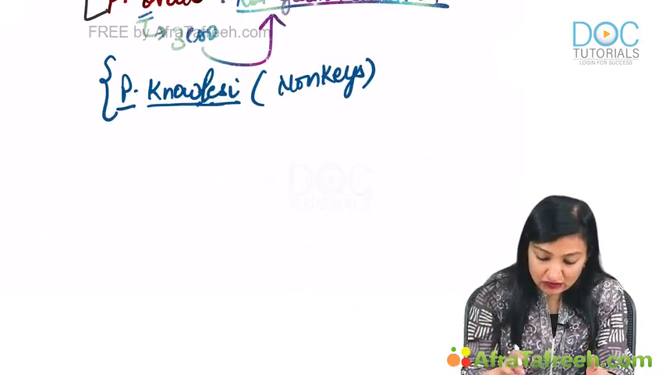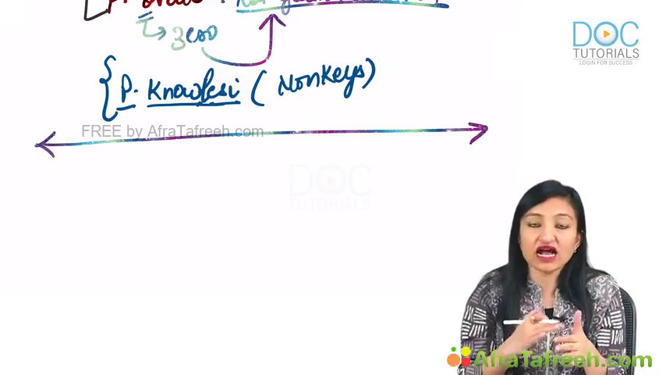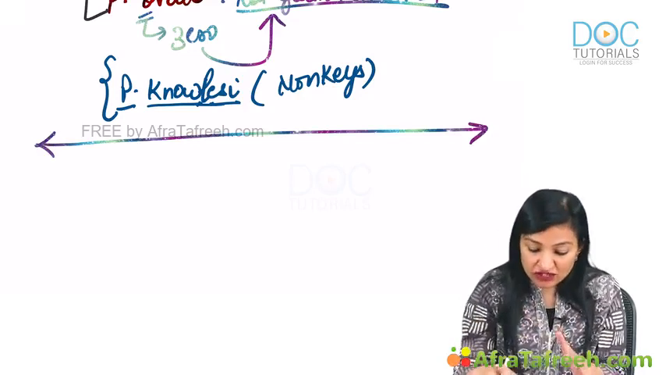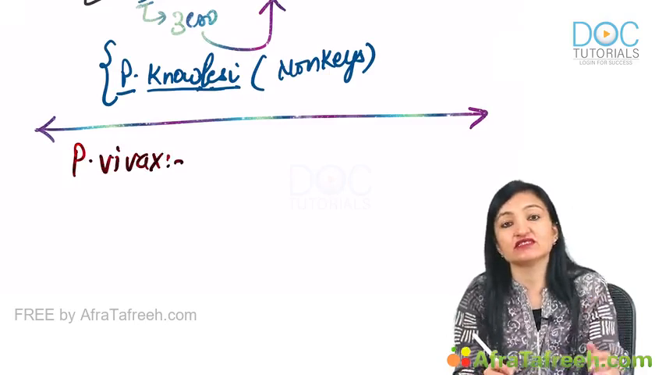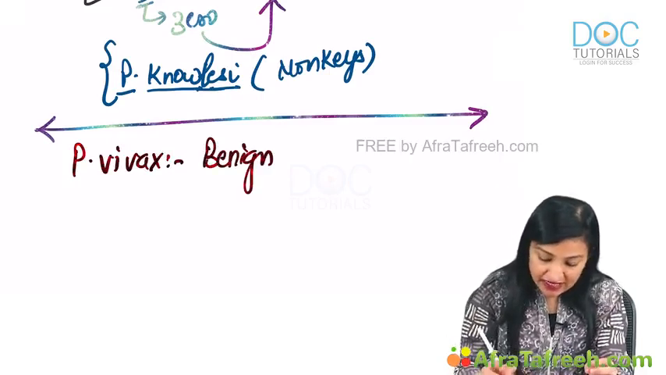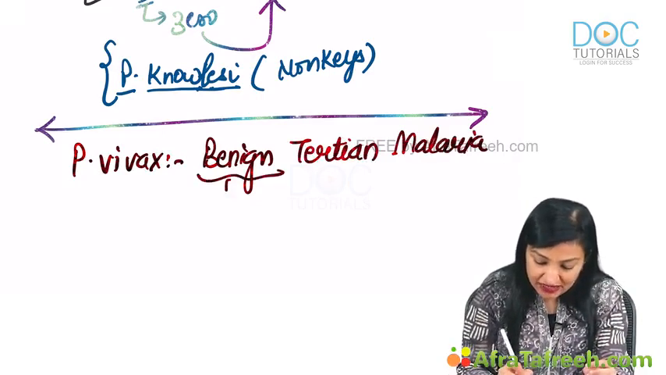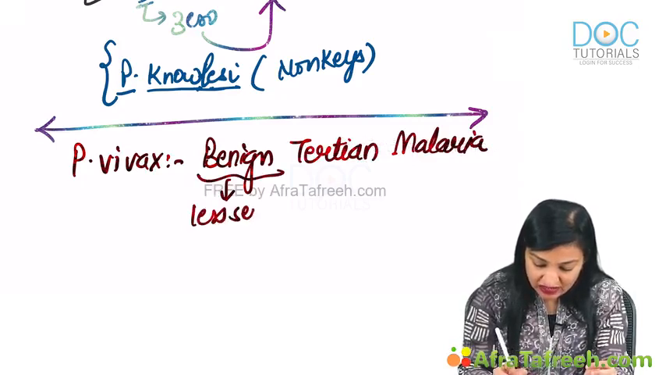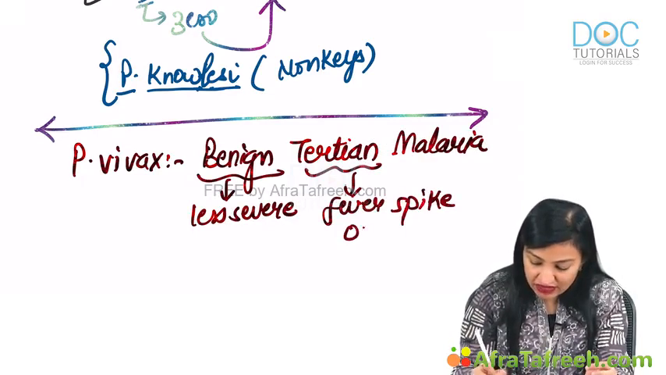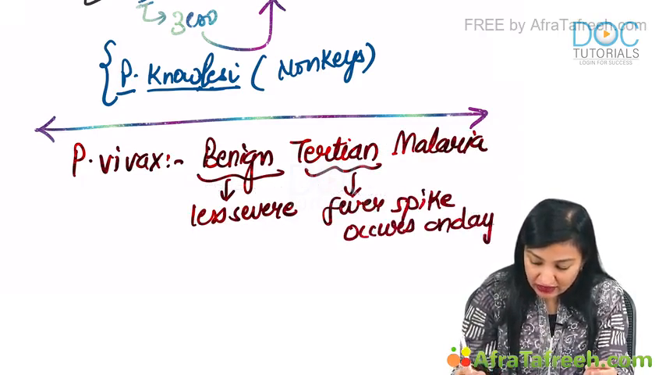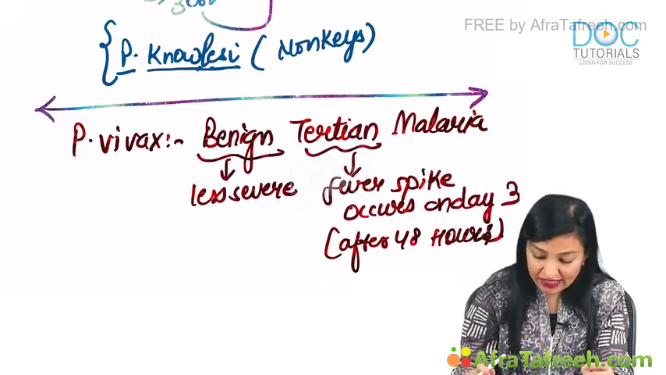Now, there are certain fancy terms to describe the severity of the disease and when the fever spike occurs, which you need to know. For instance, in case of Plasmodium vivax, the kind of malaria which is described is known as benign tertian malaria. Benign means what? The disease is less severe, not a very severe disease it is. And tertian means fever spike occurs on day 3, that is after 48 hours.